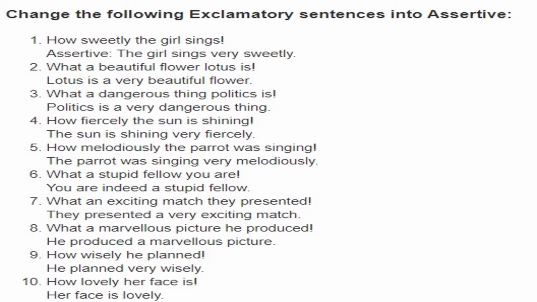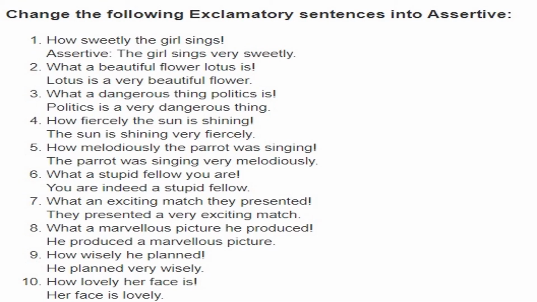What a beautiful flower lotus is. So lotus is a very beautiful flower. What a dangerous thing politics is. So politics is a very dangerous thing. Then, how fiercely the sun is shining. So the sun is shining very fiercely.